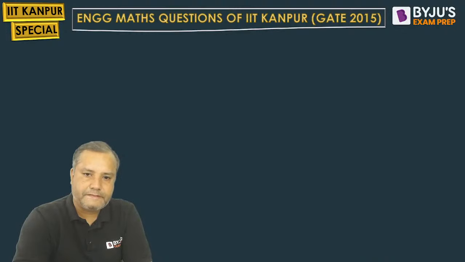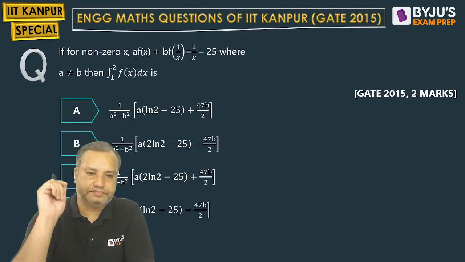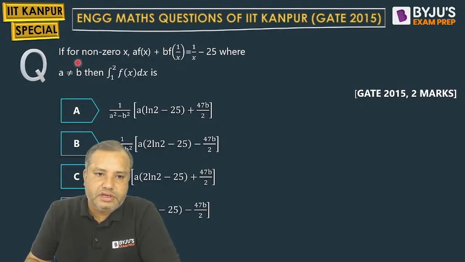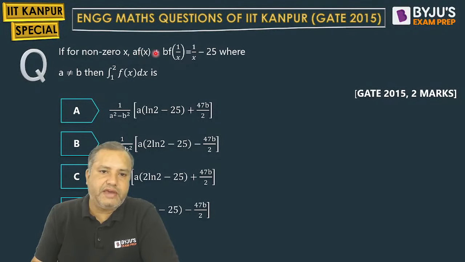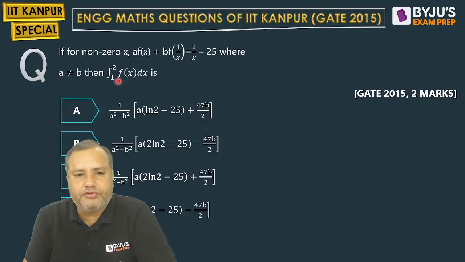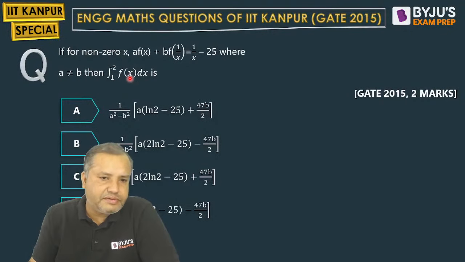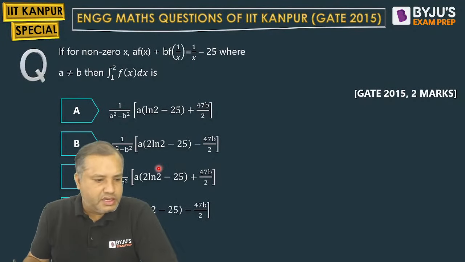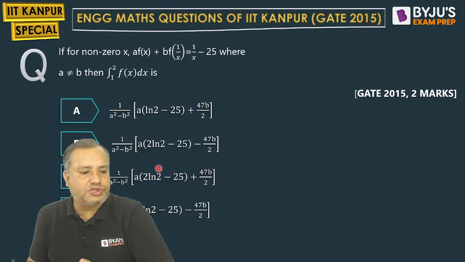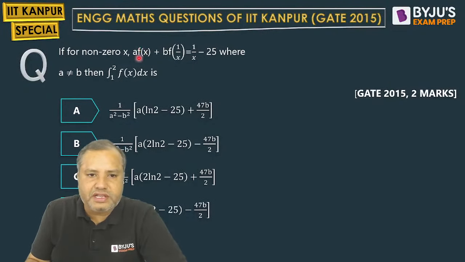Now, see this one. If for non-zero x, a f of x plus b f of 1 by x is 1 by x minus 25, and a is not equal to b, we have to evaluate this integral under the limits 1 to 2. Now students, I'm interested in the procedure to solve this kind of questions. So here the function is f of x, but here the argument is its reciprocal.